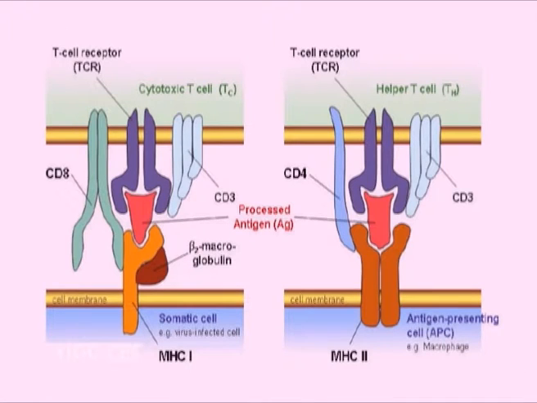When the TCR recognizes the peptide associated with the MHC molecule, at the same time CD4 or CD8 recognizes the MHC class 2 or class 1 molecule respectively at a site different from the peptide binding cleft. Thus, CD4 positive cells recognize extracellular antigens presented by MHC class 2 molecule, while CD8 positive cells recognize the intracellular antigens presented by MHC class 1 molecules.